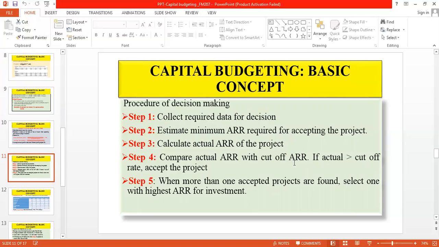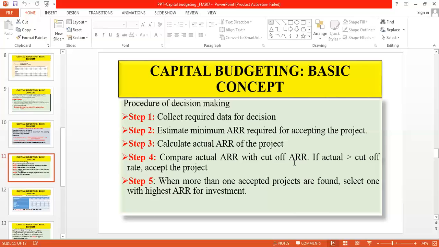Now in step 3, you have to calculate the actual ARR of the project. The accuracy of this calculation will depend upon how accurately you have collected the required data for its calculation. In step 4, we will compare the actual rate of return with the cutoff rate of return. If the actual rate of return is greater than the cutoff rate of return, then accept the project.